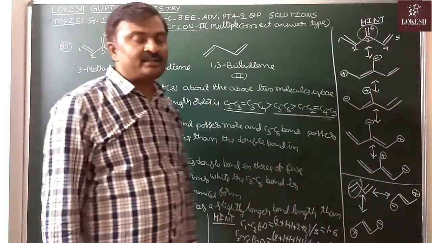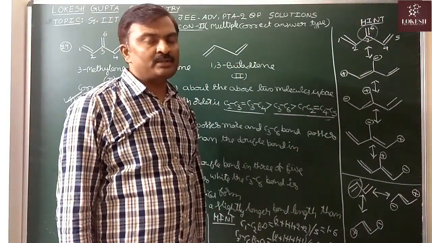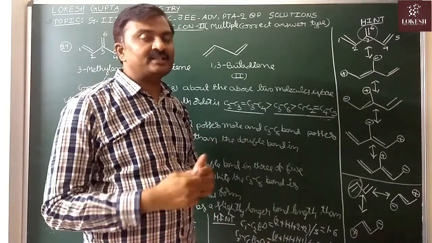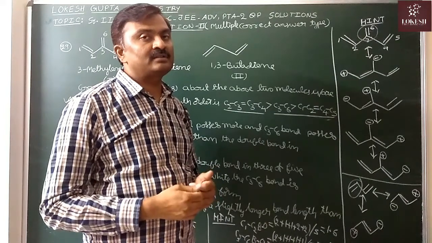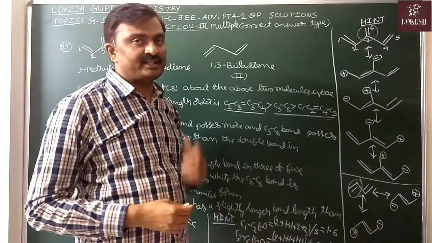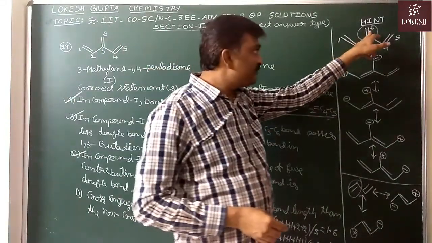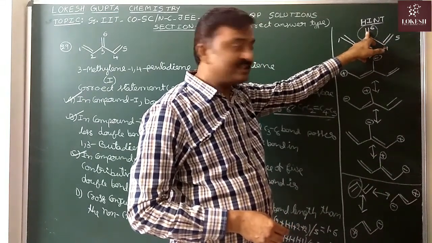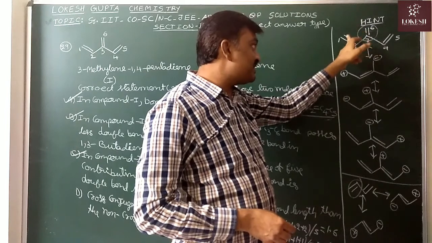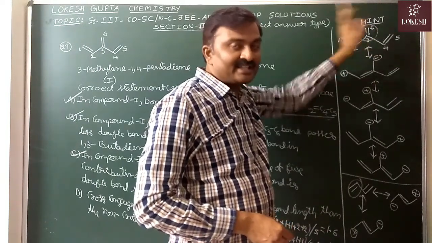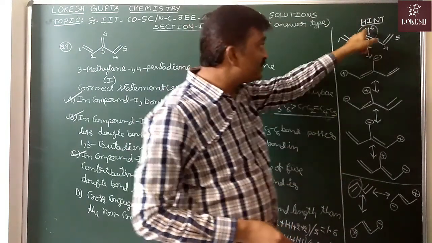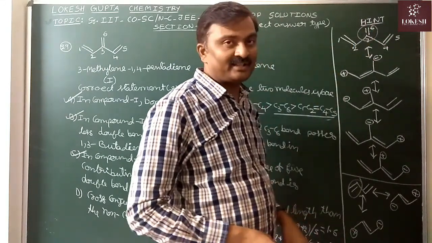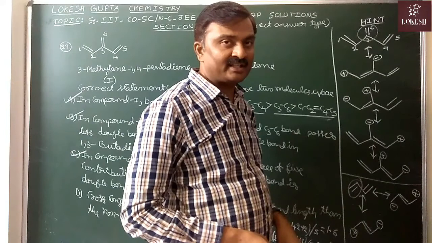For this cross-conjugated C double bond C unit, bond length is slightly more than the bond length of the non-cross conjugated. See, here it is involved in cross conjugation. That's why, due to the conjugation with this, it will get single bond character. Due to the conjugation with this also, it will get single bond character.